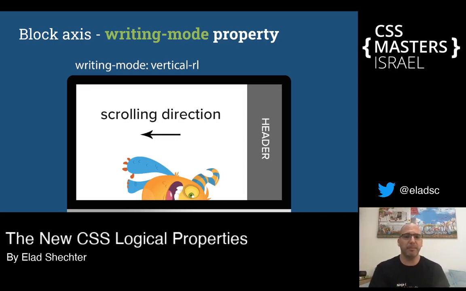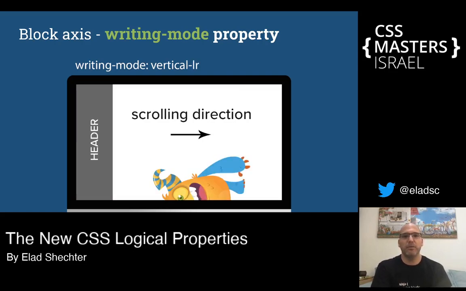But we have another type of languages. One of the Mongolian languages can be written from top to bottom like Japanese and Chinese, but can be read in the second direction, meaning that the main flow of the website, instead of going from right to left, is now going from left to right. And this is our third main option for the writing mode.